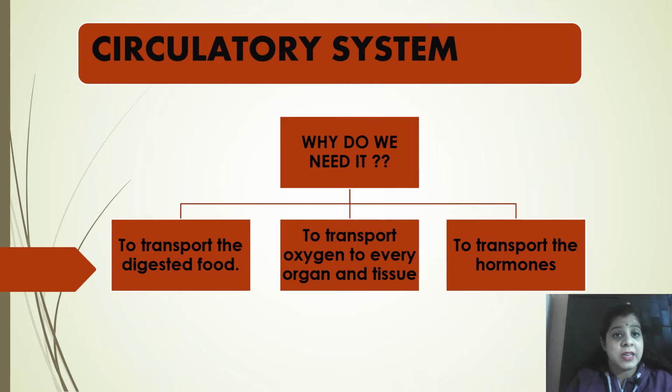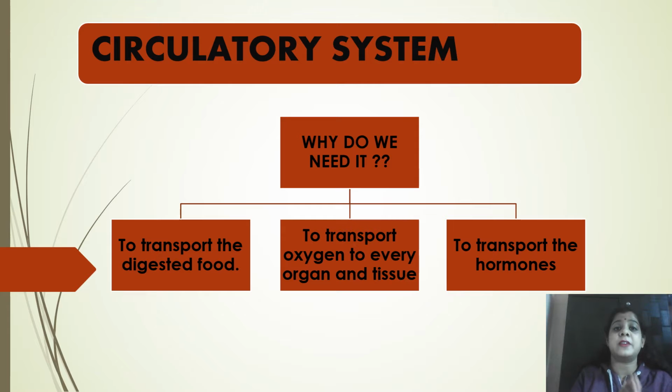So today we are here to discuss the topic that is the circulatory system. And like the digestive system and other systems in our body, the digestive system is required by our body to digest our food, just the way the circulatory system is required by our body to circulate the different materials which are there in the blood. And why do we actually need it?